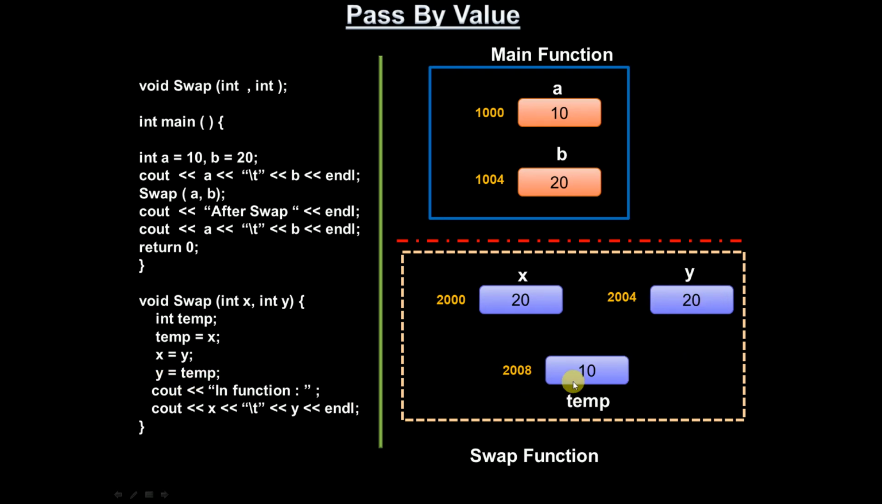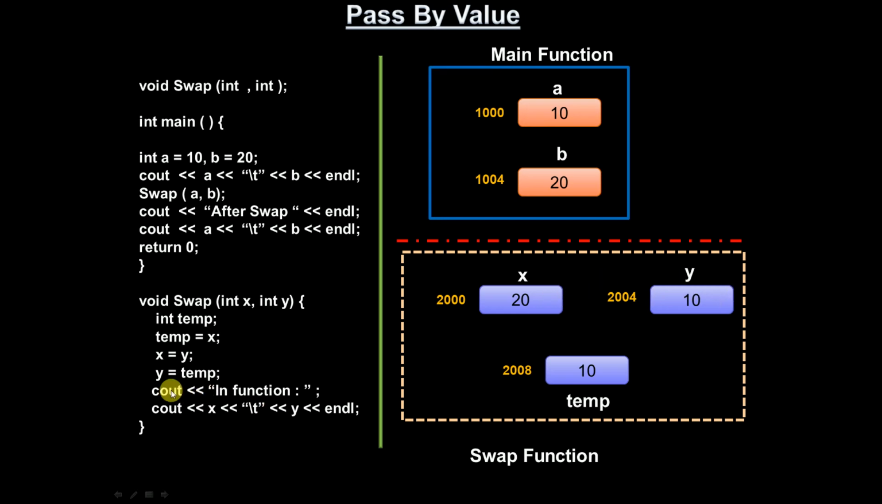Now whatever value temp is holding, the same value I'm copying to y. Temp has 10, so the same 10 I'm going to copy to y. So now the y value is changed to 10. So now the swap has happened. Previously x was 10 and y was 20. Now x is 20 and y is 10. So swapping has happened here.